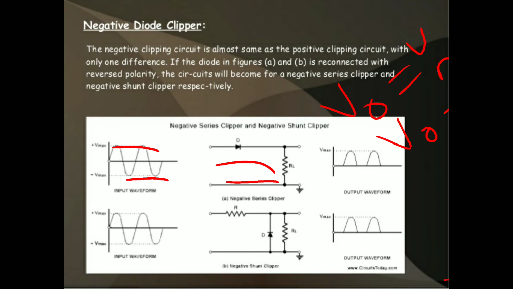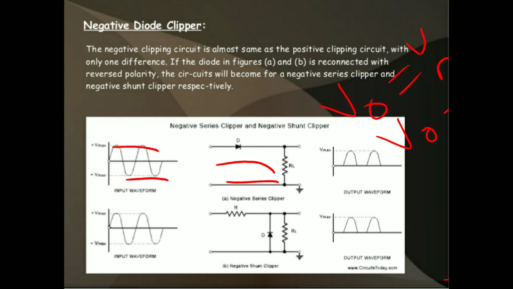The diode is in forward bias condition. So in this condition, the diode conducts and acts as a closed switch. All the input is passed to the output. So the output Vout is equal to Vm.